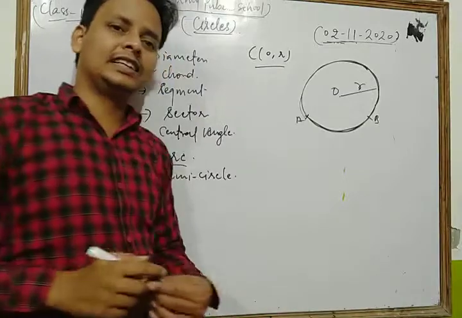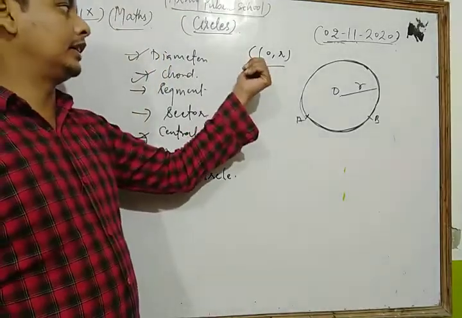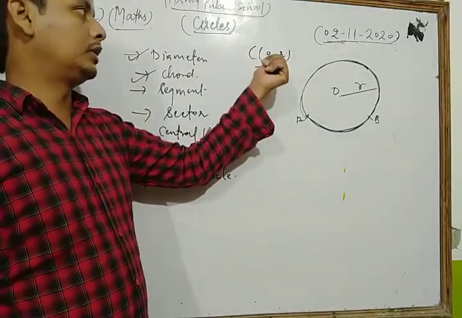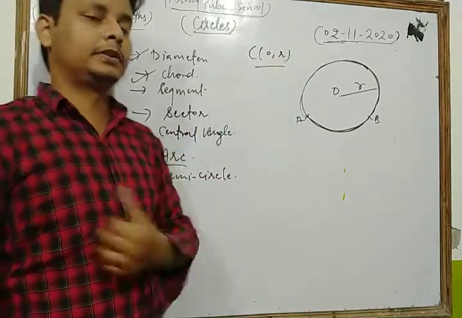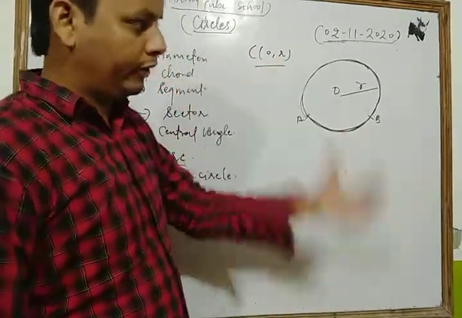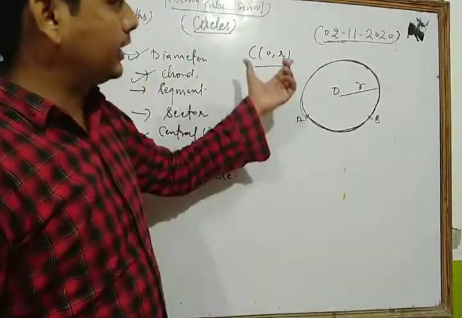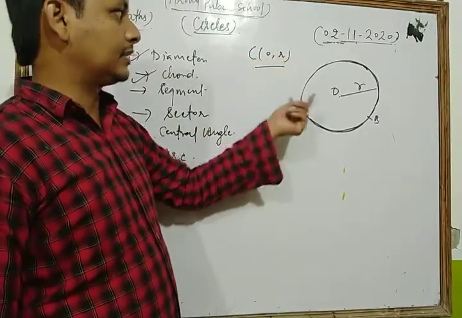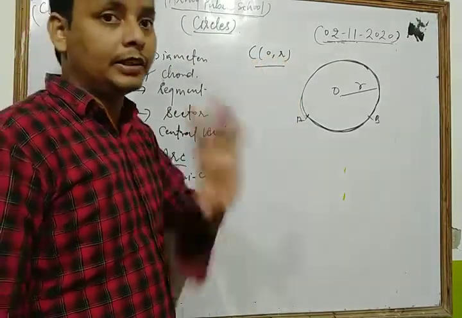Any circle can be represented in this way. Here C represents the circle, O represents its center, and R represents its radius. So we can write: a circle C with center O and radius R.